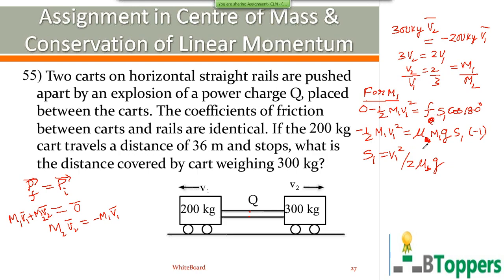Small f represents the magnitude of friction, and nu is the coefficient of friction. Similarly, for the second cart, similar calculation can be done. By analogy, S2 equals v2 square by 2 nu g.